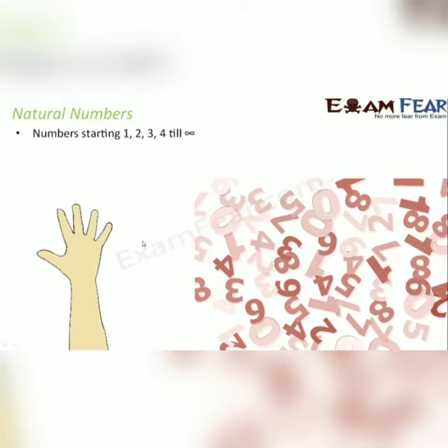So look at the fingers in your hand. How many fingers do you see in your one hand? There are 5. 5 is a natural number. When you look at your bank balance, it might be some 2000 rupees. So 2000 is again a natural number. So all of these numbers like 1, 2, 3, 4, 5 till infinity are all natural numbers.